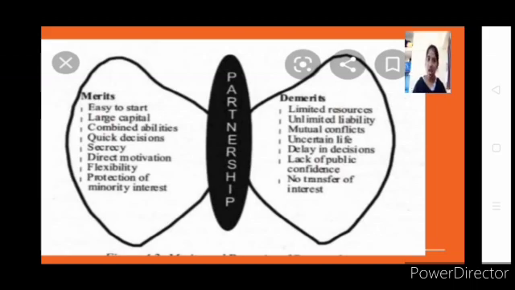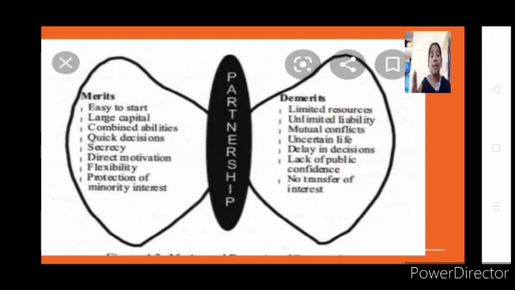Apart from merits, we have demerits. We say limited resources. See, opposite to large capital in the merits, in demerits we say limited capital. When I say large capital, I compare with the sole proprietor, and compared to a sole proprietor, in partnership firms I have large capital because here there are minimum 2 people and maximum 100 or 50. But when I say demerit, I say limited capital. Why?